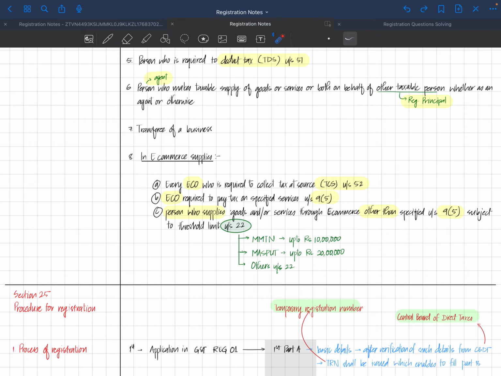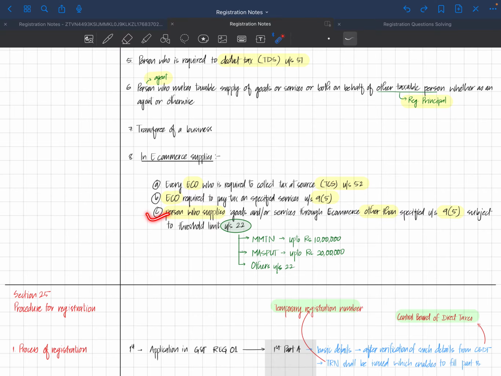But generally, an e-commerce operator is somehow registered through some section, which we know. Generally, if you come as an e-commerce operator, you need to be mandatorily registered, but through different sections. So you cannot straightforwardly write that an e-commerce operator should be mandatorily registered, but in different sections it's covered and they are required to be registered, of course.